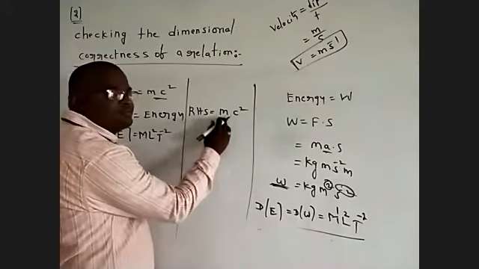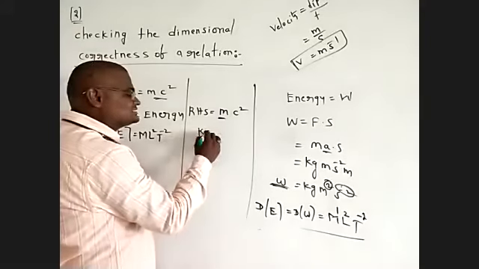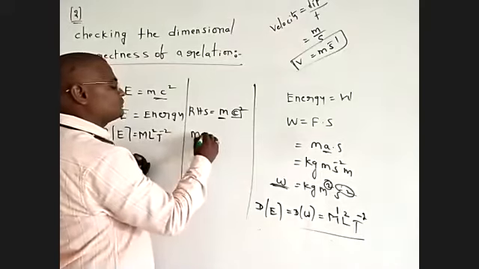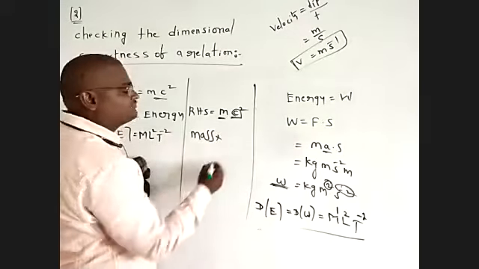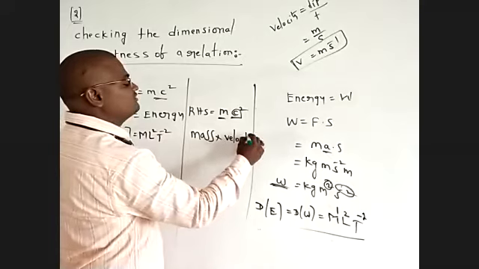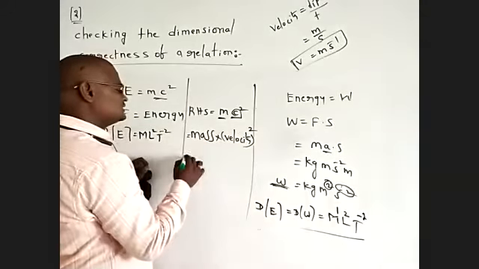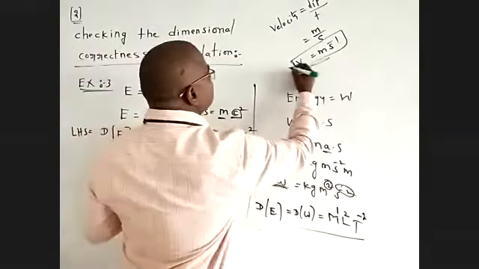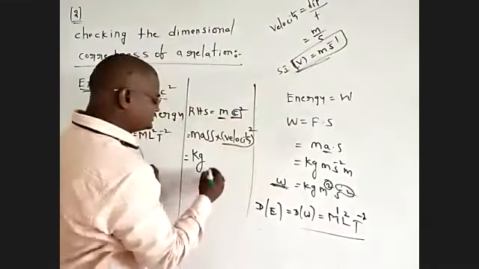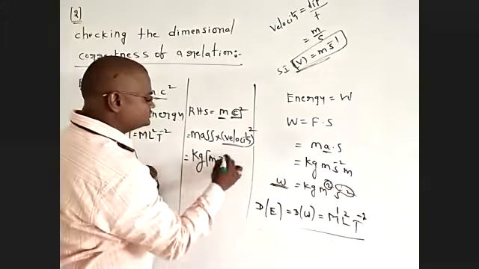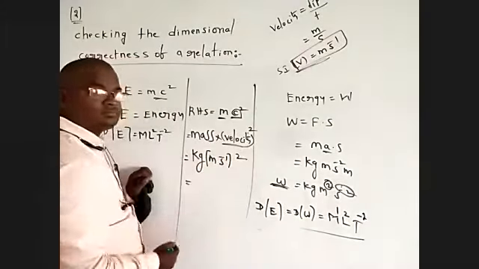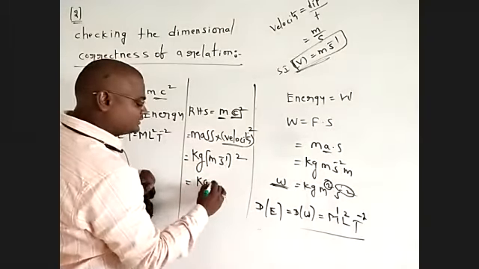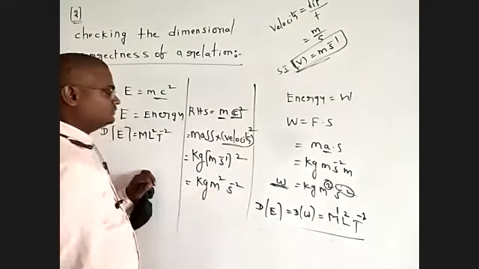MC square. The SI unit of mass is kg. M means mass, and C means the velocity of light, whole square. The SI unit of velocity is meter S power of minus 1, whole square. This is kg m S power of minus 1 whole square, that is kg m square S power of minus 2.